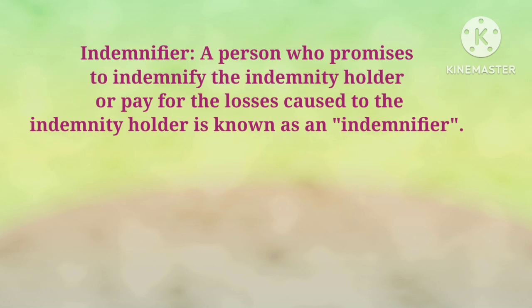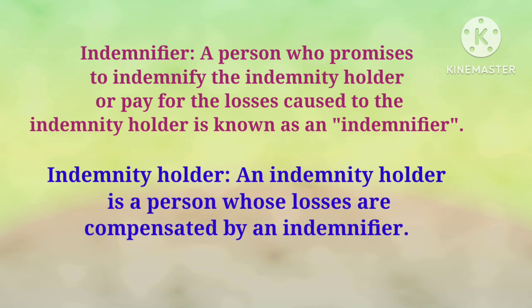So, in a contract of indemnity, the indemnifier is a person who guarantees to pay for the loss caused to the indemnity holder upon the happening of a certain event, and the indemnity holder is the beneficiary party. That is, the indemnity holder is a party who is assured of protection against any loss by the indemnifier.